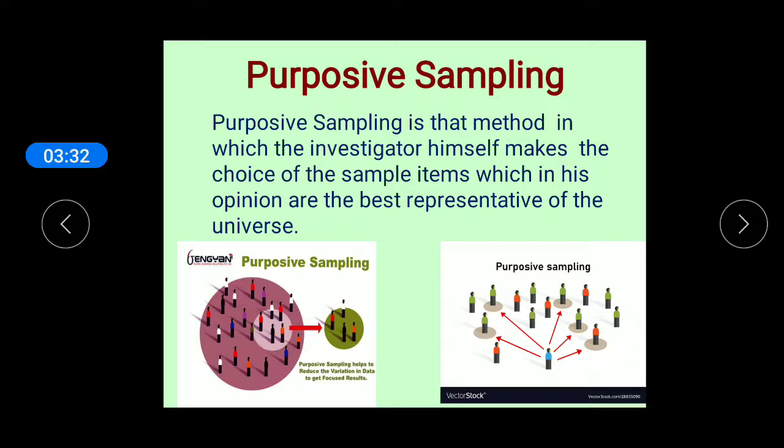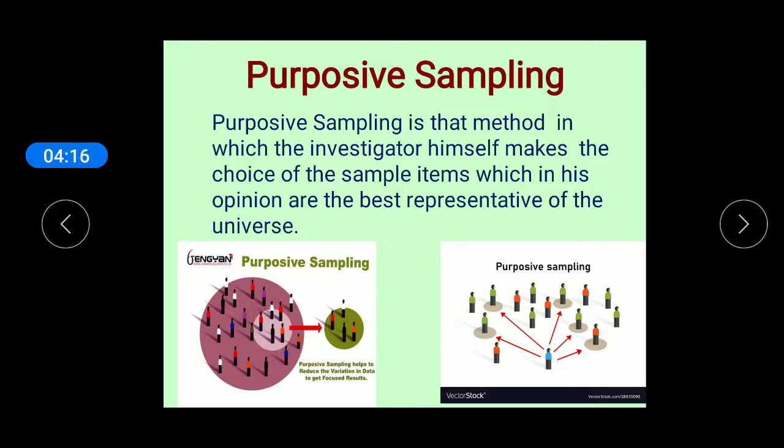For example, if an investigation is to be made relating to the iron and steel industry in India, then the inclusion of such industries as the Tata Iron and Steel Company is obviously a purposive selection. Students, this method is flexible to allow the inclusion of those items in the sample which are of special significance, and it is a very simple technique of selection of the sample items.